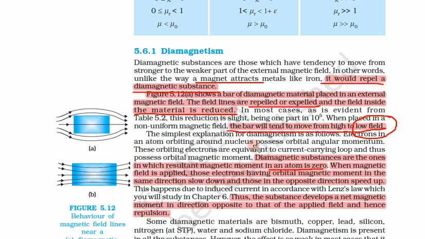So what is this? Till now we have seen that a current carrying loop will produce some magnetic field. From the right hand rule we can see what the direction of the magnetic field would be, this side. Similarly, if an electron is rotating, it will also produce a magnetic field, but definitely the electron is negatively charged, so the magnetic field is in this direction.